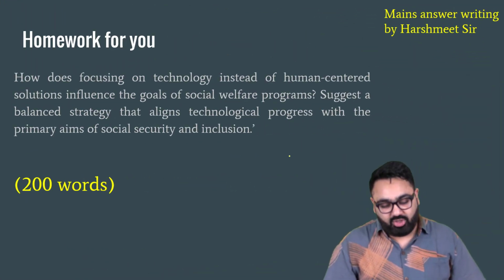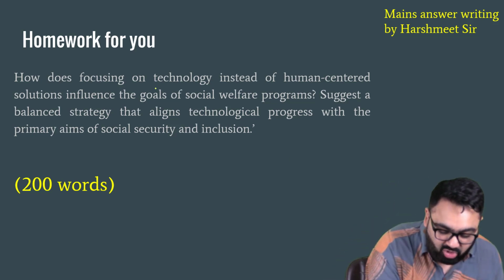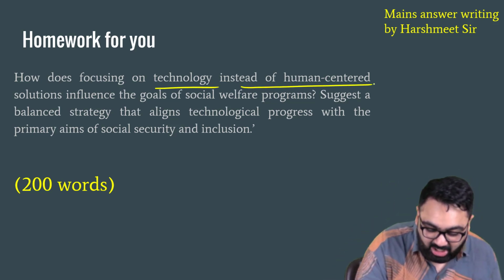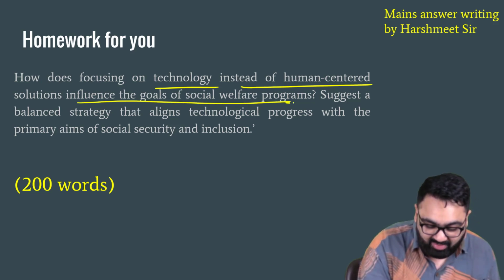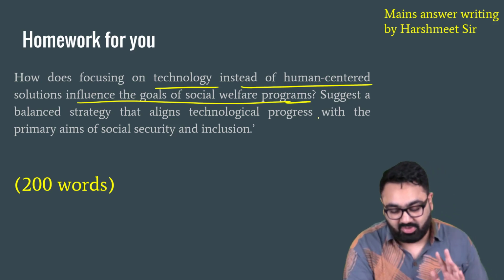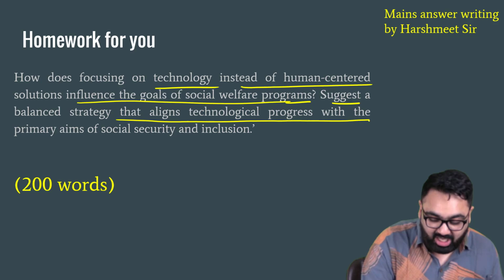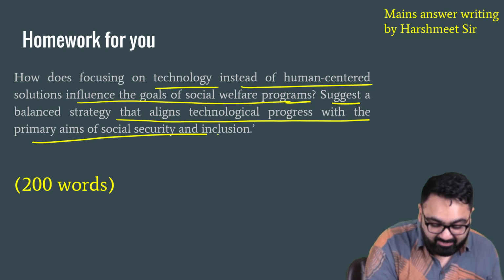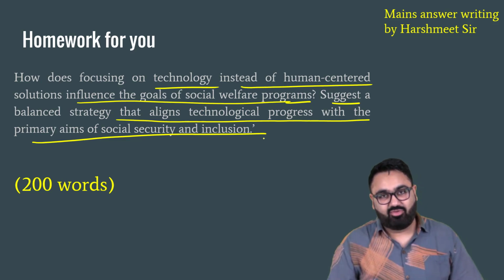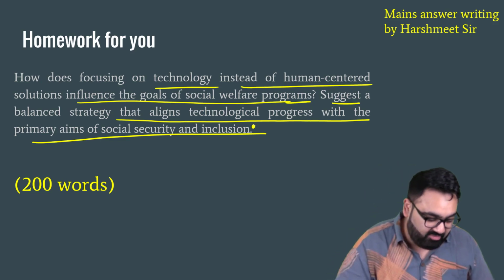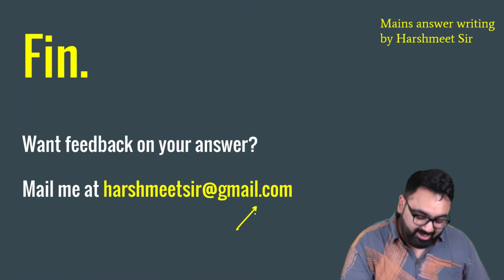Now I have a homework for you. Look at it very carefully. How does focusing on technology instead of human-centered solutions influence the goal of social welfare programs? It's a tricky question. Suggest a balanced strategy that aligns technological progress with the primary aims of social security and inclusion. So try and see if you can answer this question in about 200 words. If you can, and if you want me to evaluate, send them across to this email ID.